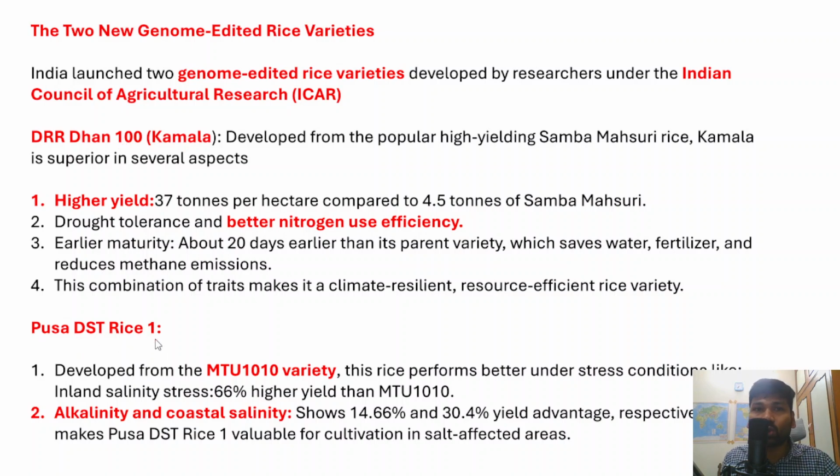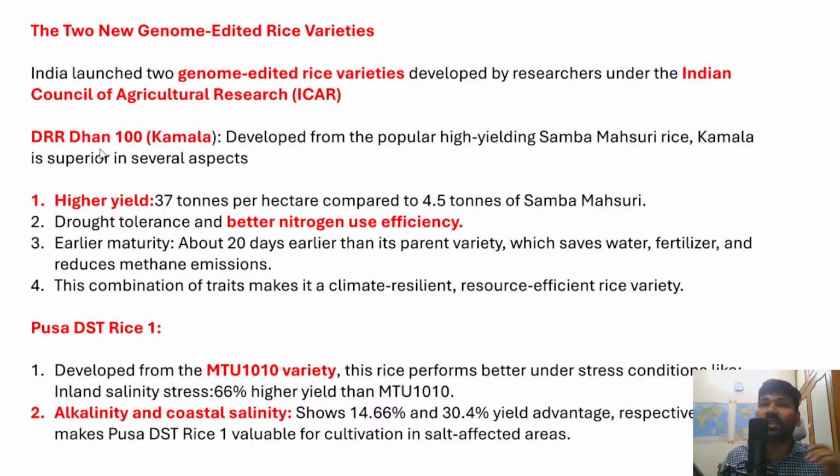These are produced by the Indian Council of Agricultural Research, and they are genome edited rice varieties. Remember, I already told you the difference between genome edited organisms and genetically modified crops.